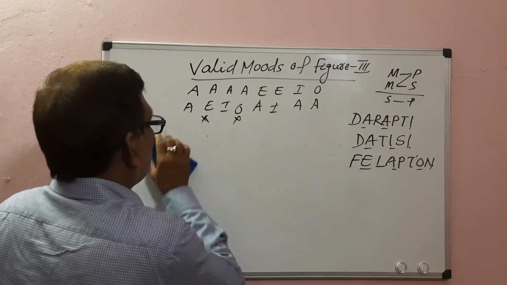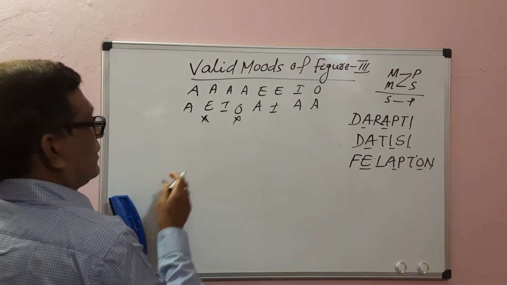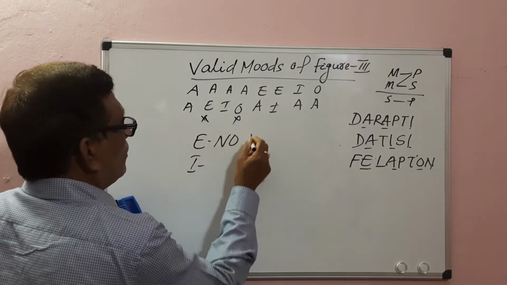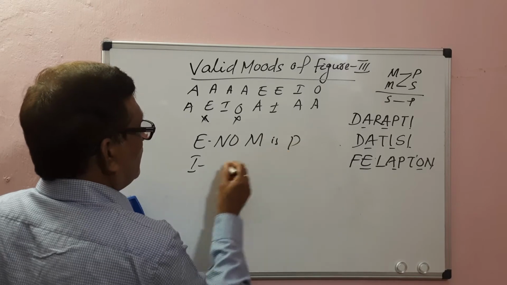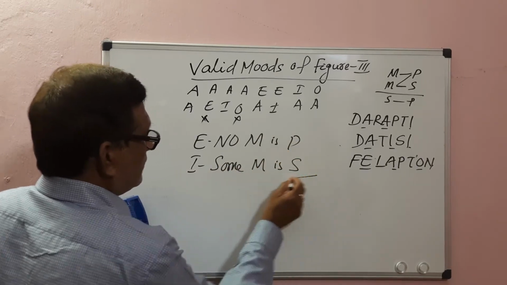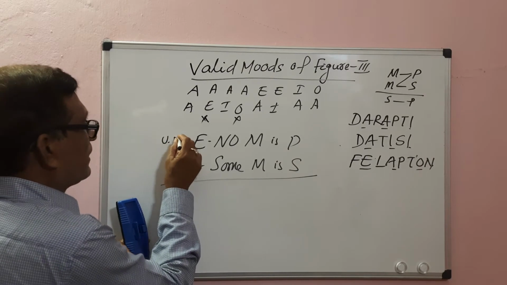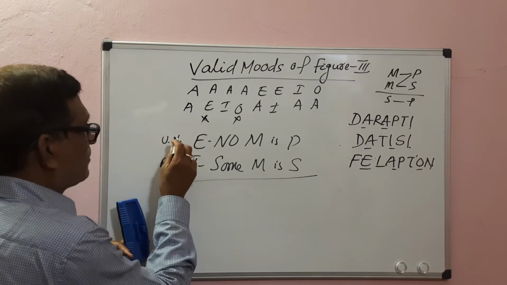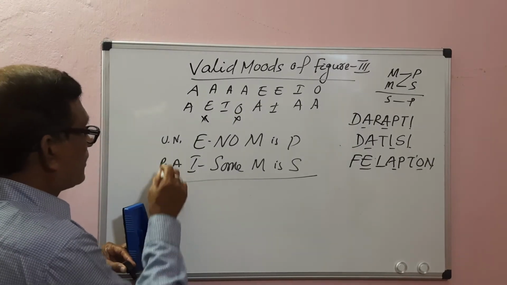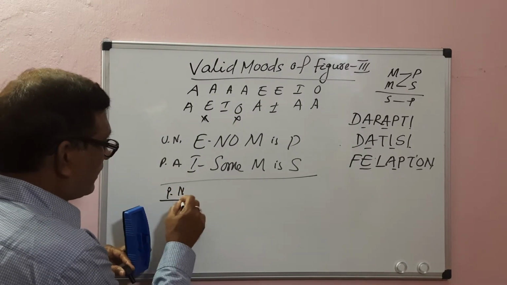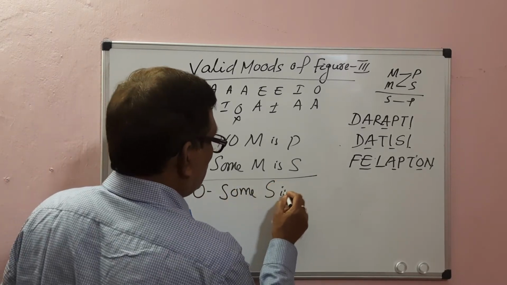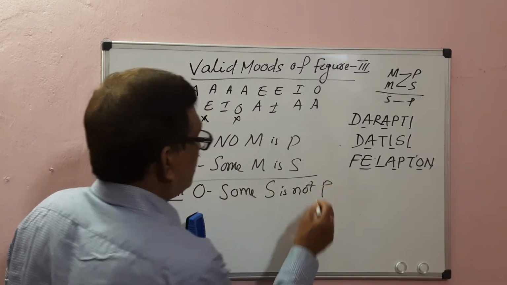Then EI. No M is P, some M is S. It is universal negative, it is particular affirmative. One premise is negative, so the conclusion must be negative. One premise is particular, so the conclusion must be particular. Particular negative means O proposition: Some S is not P.